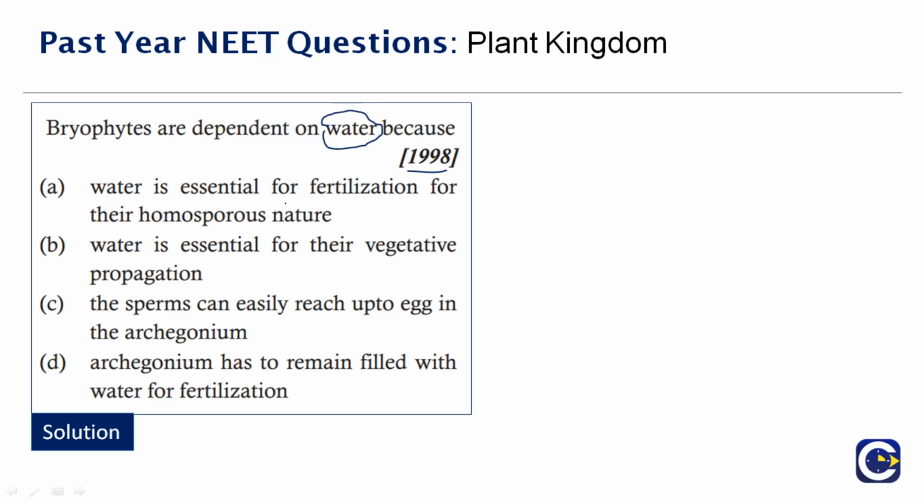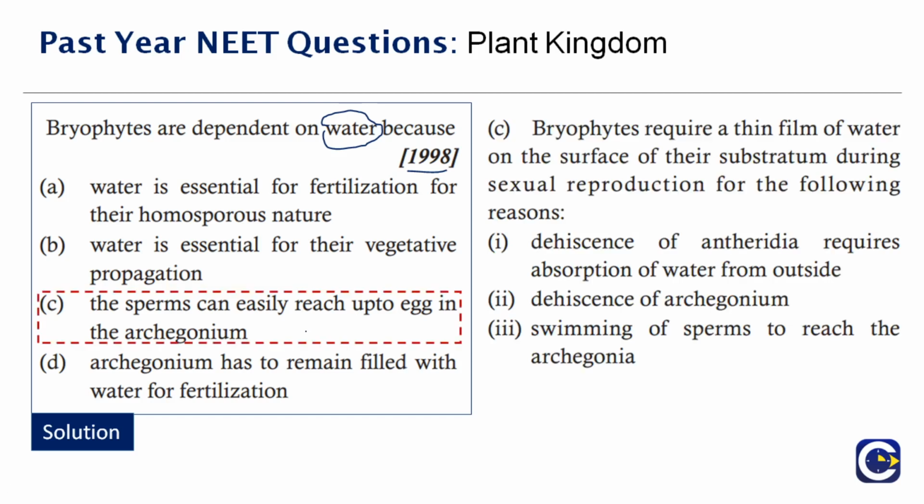So here they have given you different options. Look at the first option. Water is essential for fertilization for their homosporous nature. See, water is not required for fertilization itself; water is required for the delivery. So that is not the answer here. Water is essential for their vegetative propagation. No. Look at option C. The sperms can easily reach up to the egg in the archegonium. Last option, archegonium has to remain filled with water for fertilization. So out of the 4 options given here, the correct answer is option C.